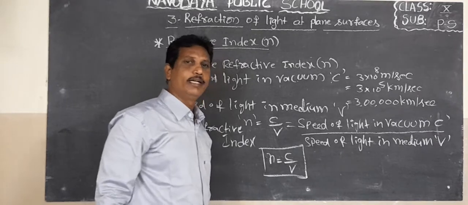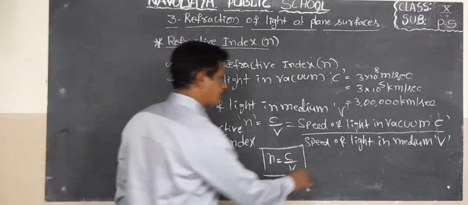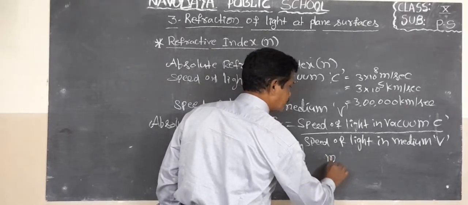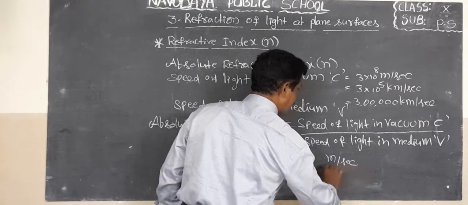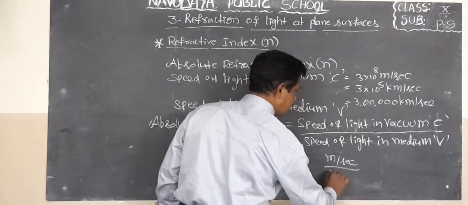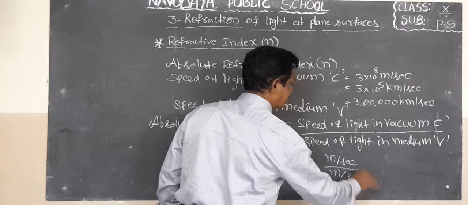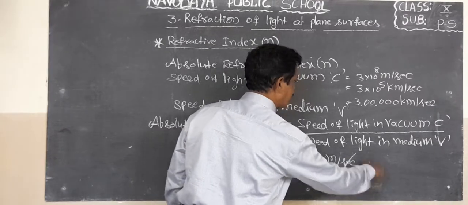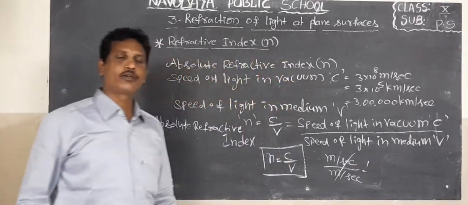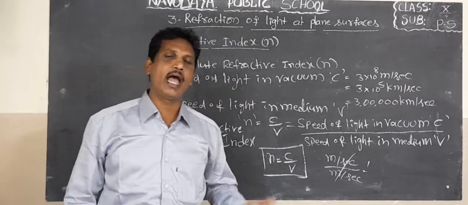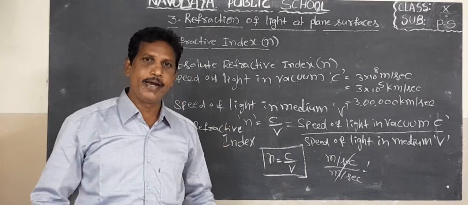The unit of speed in vacuum is meter per second, and the unit of speed in medium is also meter per second. Both are cancelled. That is equal to 1. So the refractive index or absolute refractive index has no units.